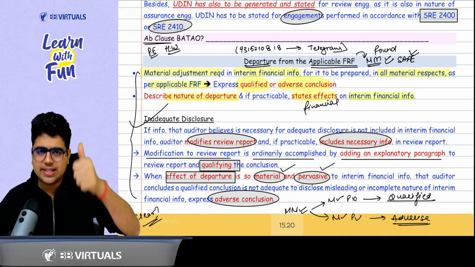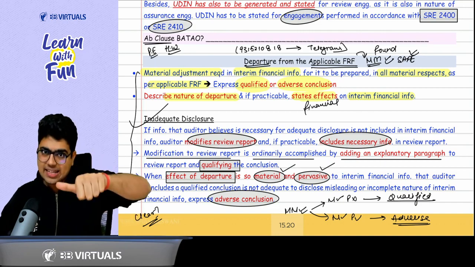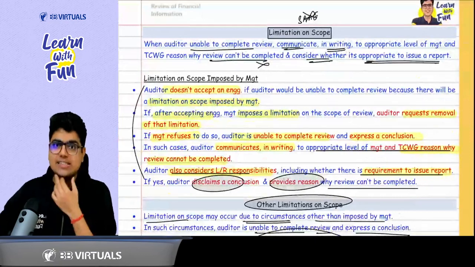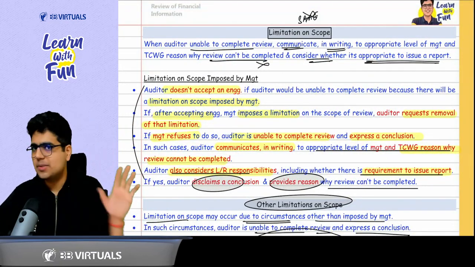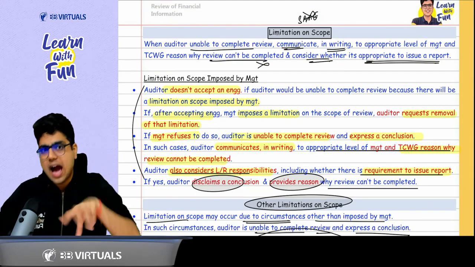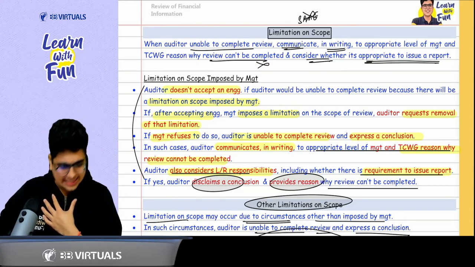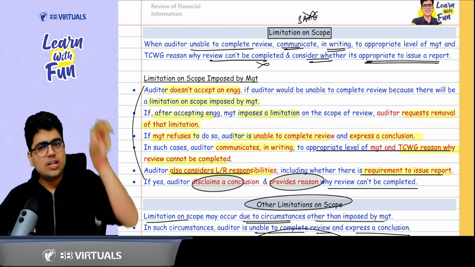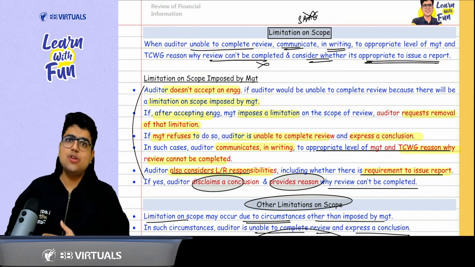If the impact is material and pervasive and you have evidence, adverse conclusion. If the impact is material but not pervasive, qualified conclusion. If you don't get the evidence, basically management is imposing a limitation on scope. First of all, don't accept the engagement. But if you have accepted, and after acceptance management is imposing a limitation on scope, withdraw from the engagement. But if withdrawal is not possible as per the law or regulation, then you disclaim your conclusion.